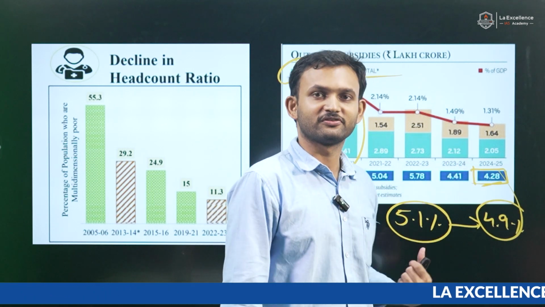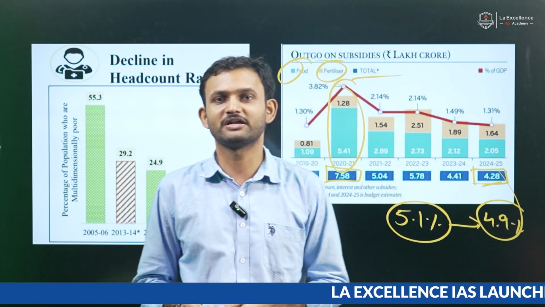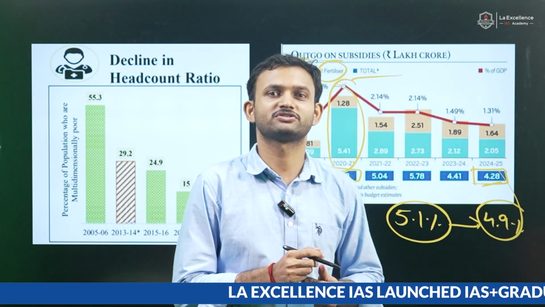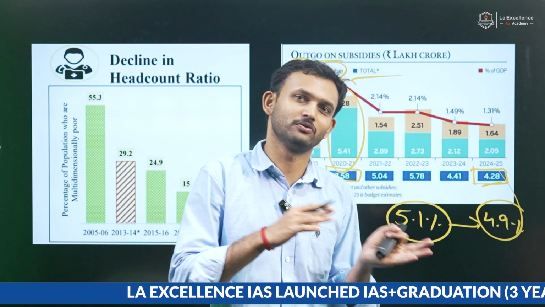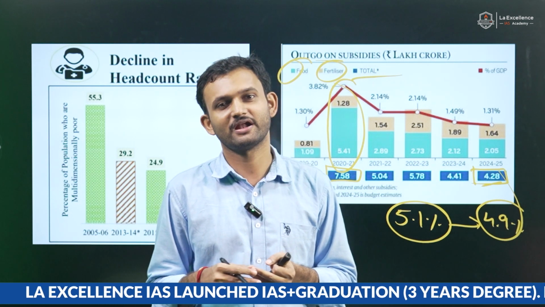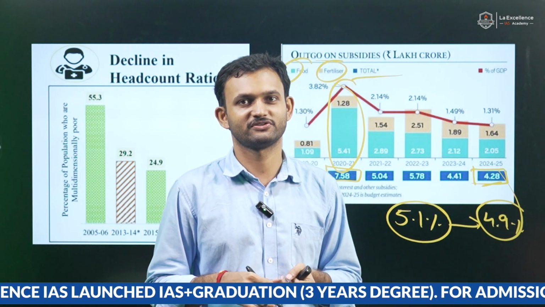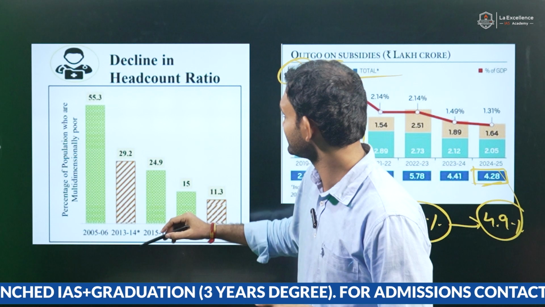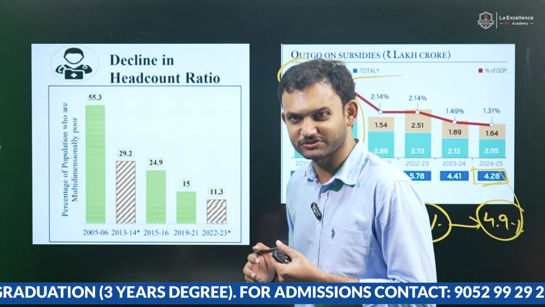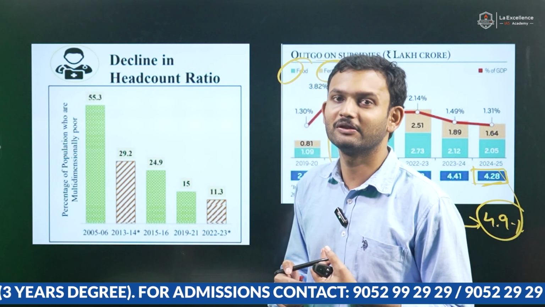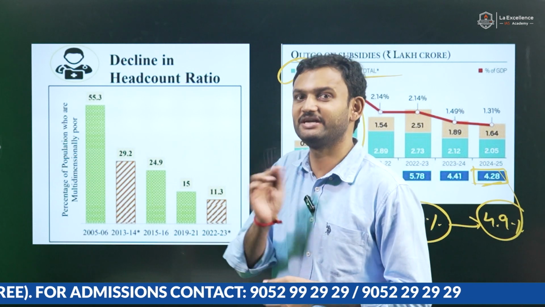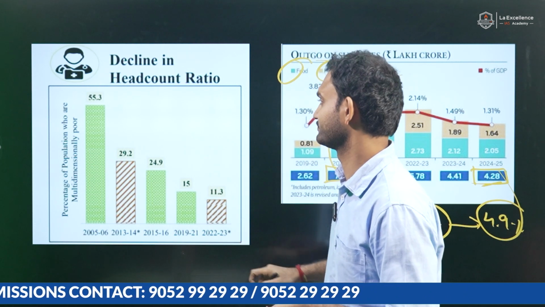And if this is the case, will the poor who can't afford the food, will the cost of the food, which would increase due to the fertilizer, isn't that a burden, was the question. And the government justifies it by saying the head count ratio, which is about the number of people who are suffering from multi-dimensional poverty, has reduced.